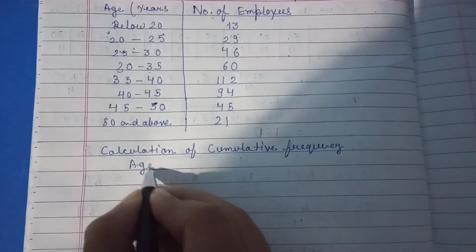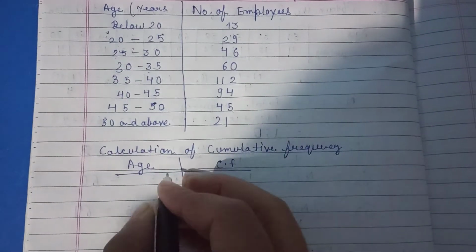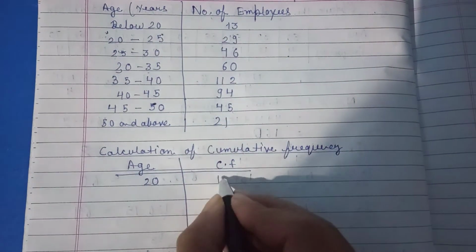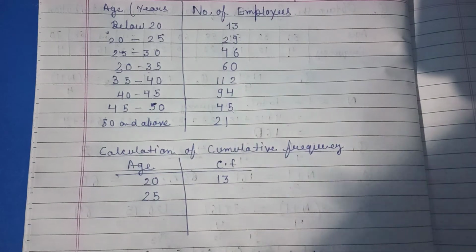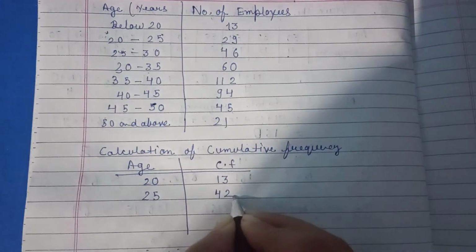First we will write age, and here we will write CF, that is cumulative frequency. Below 20 is 13, till 25 it is 13 plus 29, that is 42.